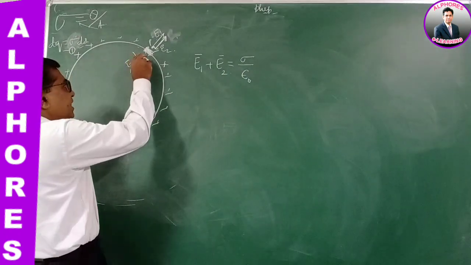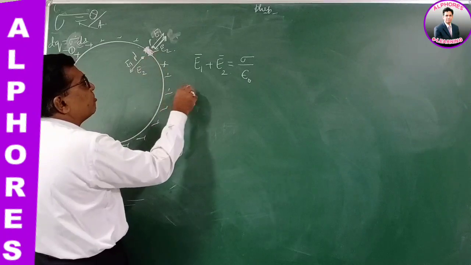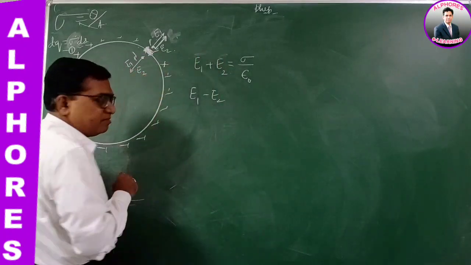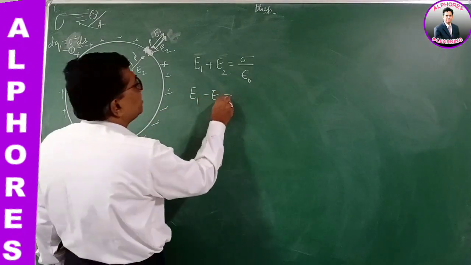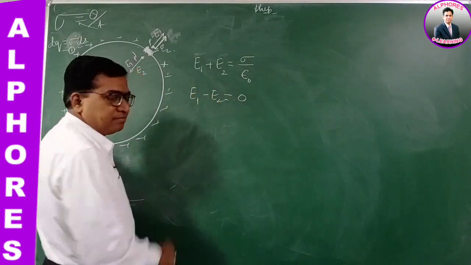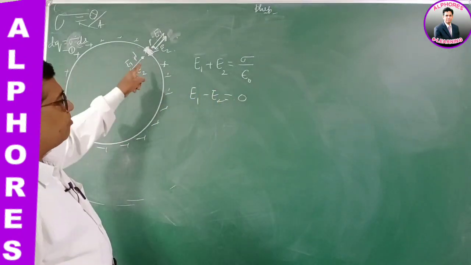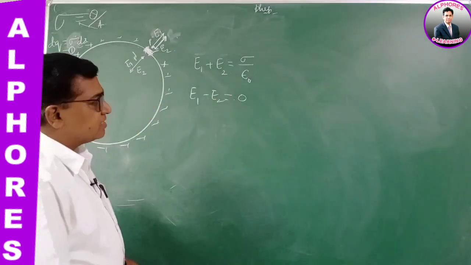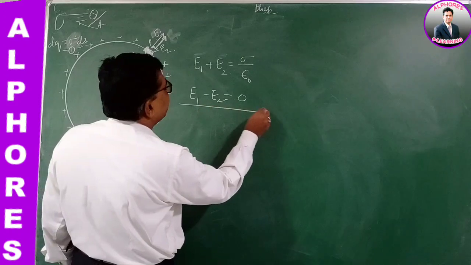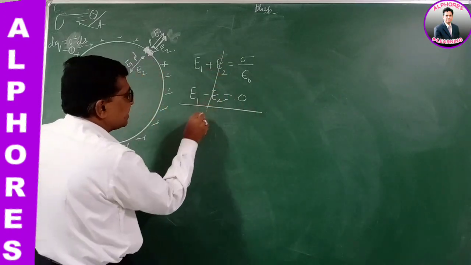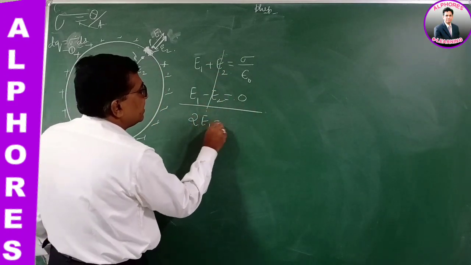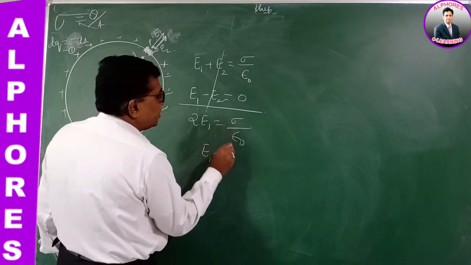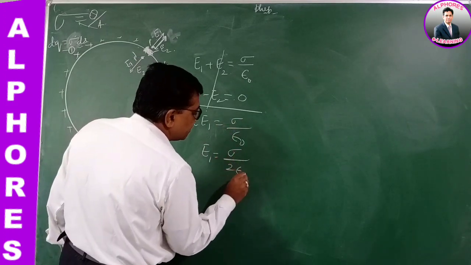Now at the inside point, these two fields will be in opposite direction. So E1 minus E2, taking the magnitude, is 0, because we know the field at any point inside the metal conductor is 0. So both should be equal and opposite. When I add both, this gets cancelled. 2E1 is sigma by epsilon naught. So E1 is equal to sigma by 2 epsilon naught.